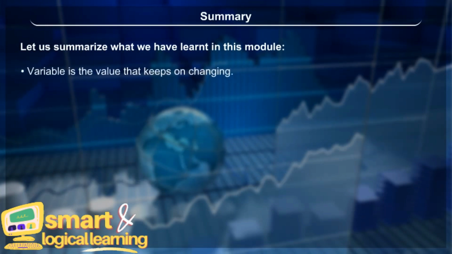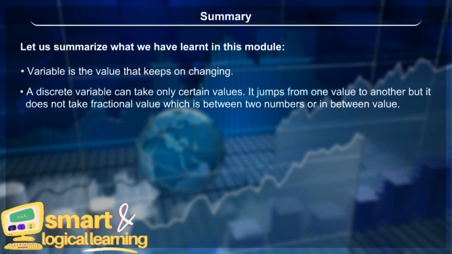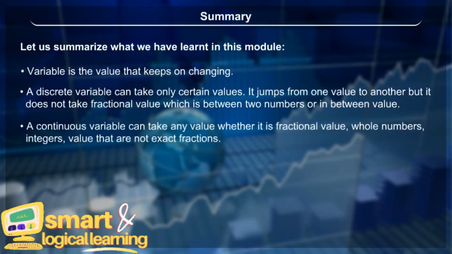Variable is the value that keeps on changing. A discrete variable can take only certain values. It jumps from one value to another, but it does not take fractional value, which is between two numbers or in between value. A continuous variable can take any value, whether it is fractional value, whole numbers, integers, value that are not exact fractions.